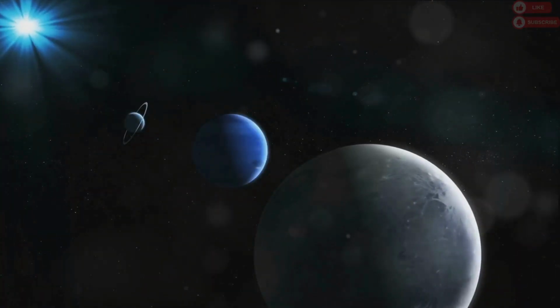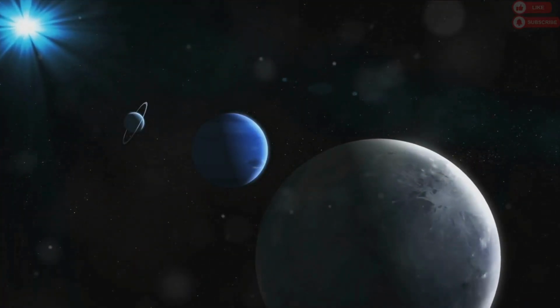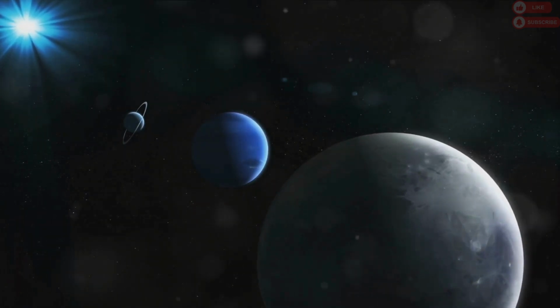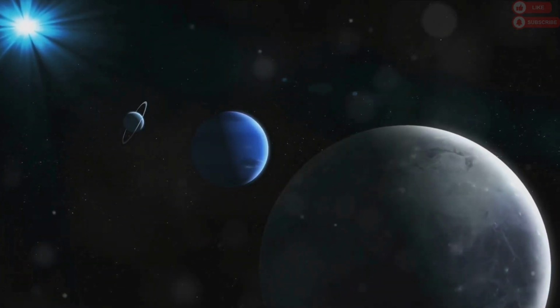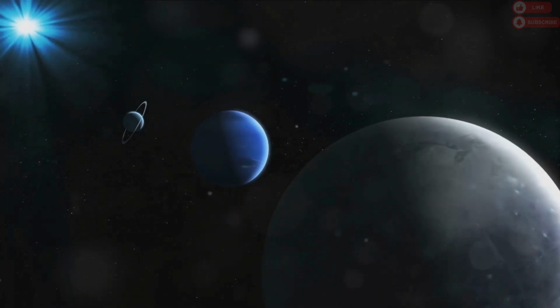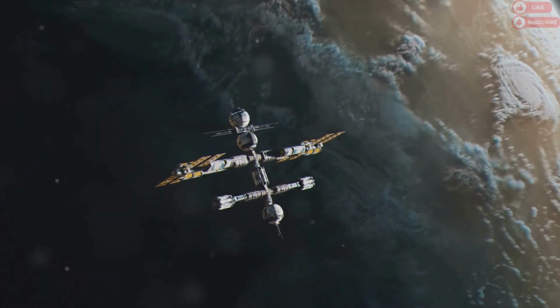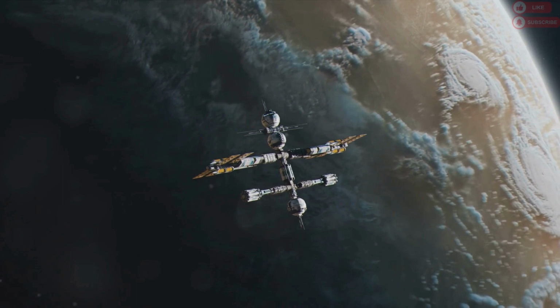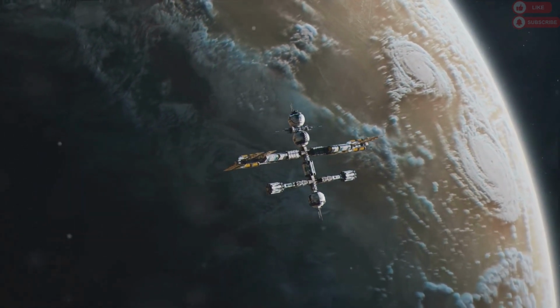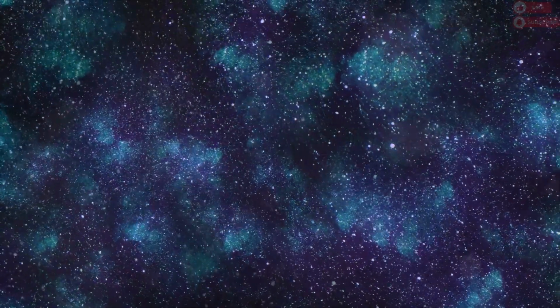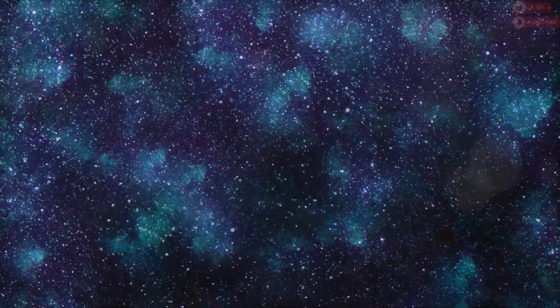Imagine for a moment the sheer scale of this. Countless stars, each one a sun, each one a center of its own cosmic neighborhood. And around each of these stars there could be planets, rocky worlds, gas giants, ice-covered moons, and maybe, just maybe, some of them might even harbor life. Now multiply this scale by the number of galaxies we just talked about. That's 2 trillion galaxies, each with millions to trillions of stars, each with their own planetary systems. The numbers are so colossal, so beyond our everyday comprehension, that they blur into a kind of cosmic infinity.